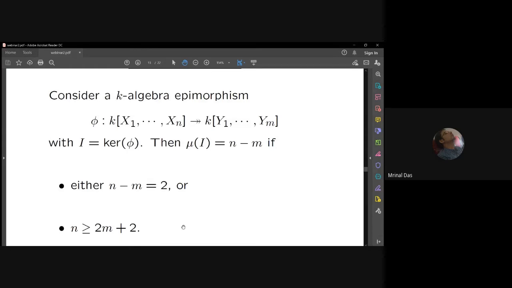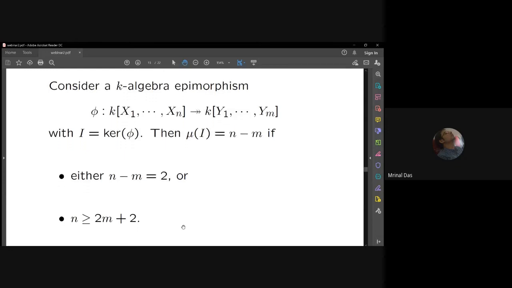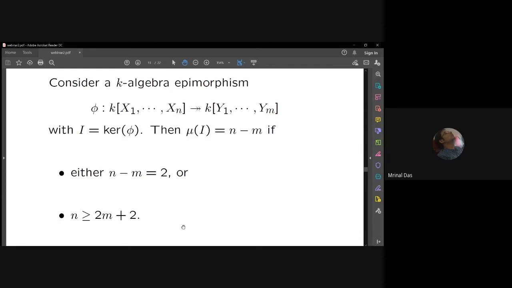if either n minus m equals 2, the easiest case, or n is bigger than or equal to 2m plus 2. So if you put Mohan Kumar's bound here, you will see that n is greater than or equal to 2m plus 2. So then you can ask what is the simplest case one should attack.